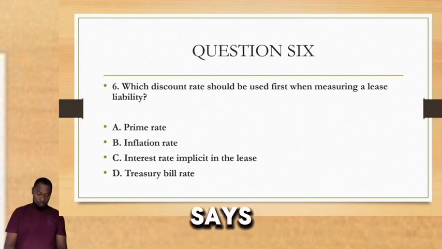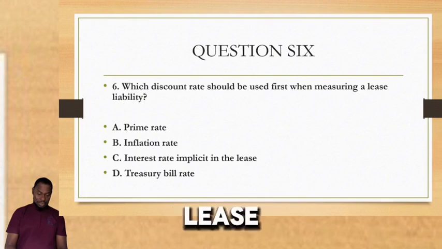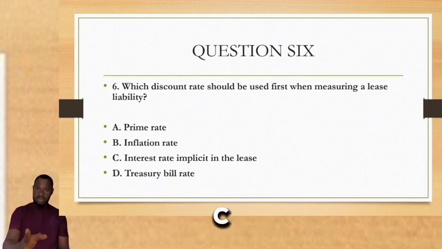A says prime rate. B, inflation rate. C, interest rate implicit in the lease. D, treasury bill rate. What is the correct answer? Is it A, B, C, or D?